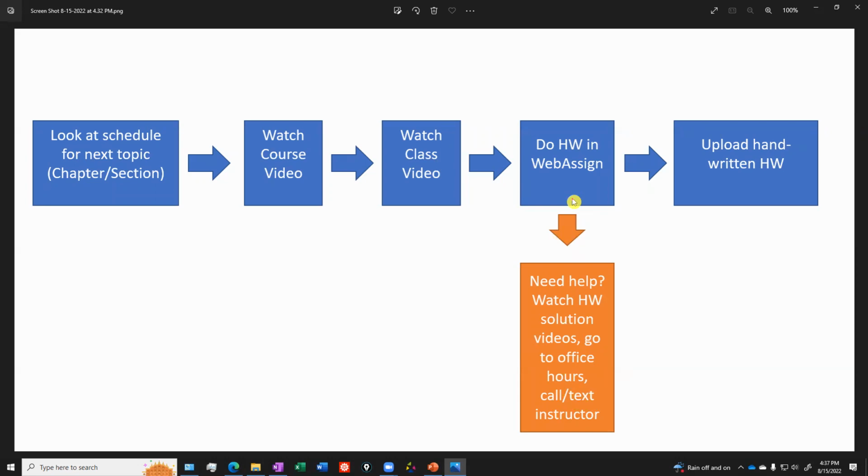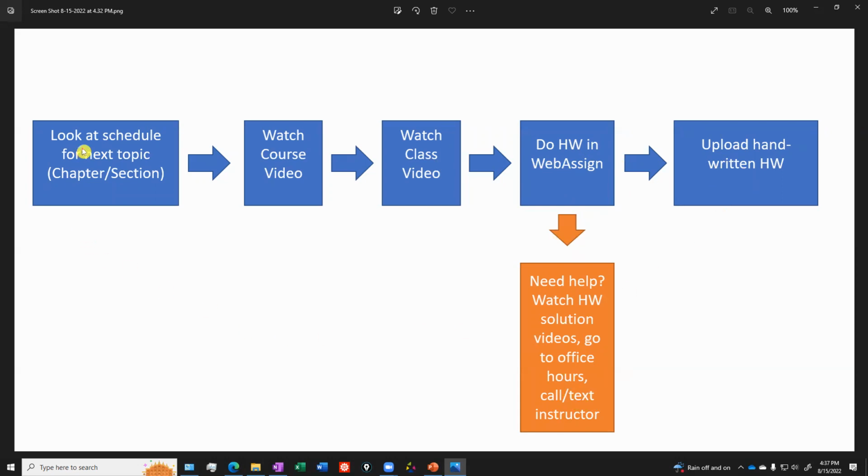So once you've finished your homework, the next thing you're going to do is upload all your handwritten work. So when you're doing your homework at home, even though you're going to be typing answers into a computer, you must have handwritten work to support that homework, all those answers. So I'm going to ask that you upload that to me. And I'll show you how to do this, but this is just, again, the general layout.